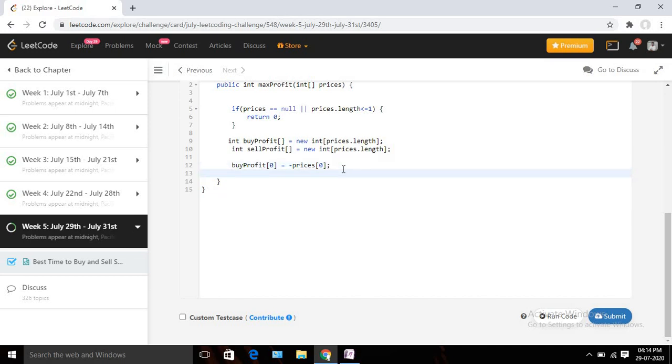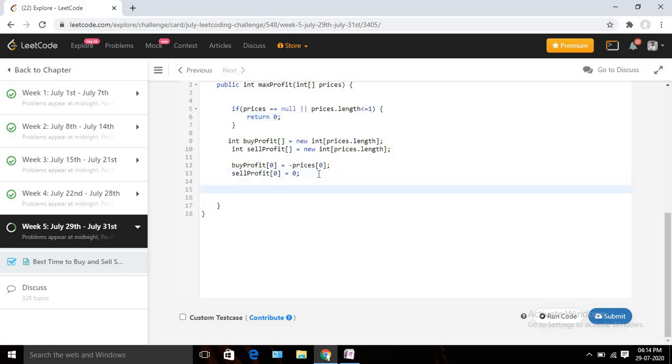After that, similarly I need to calculate the sale profit. Sale profit will by default be 0, so we can set it or skip that directly. Sale profit is 0 because we have nothing to sell on the first day. If we have nothing to sell, then my sale profit will always be 0.